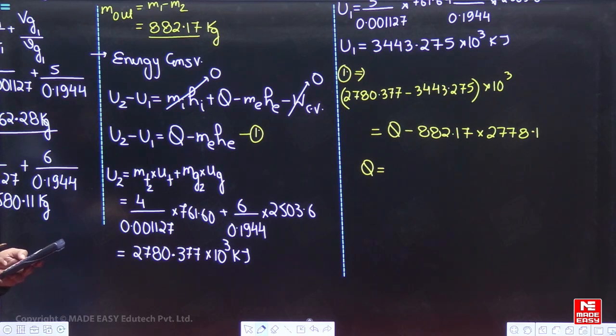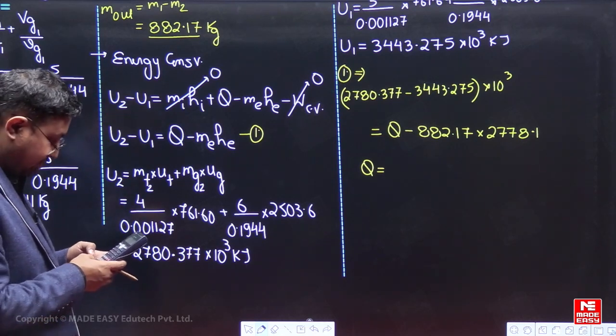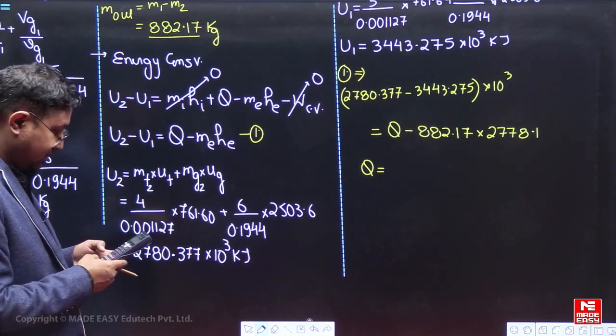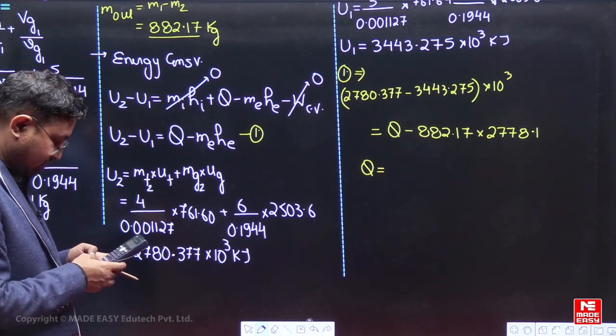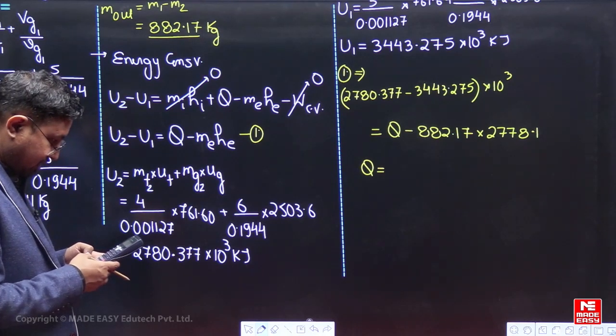2780.377 minus 3443.275 into 10 to the power 3.